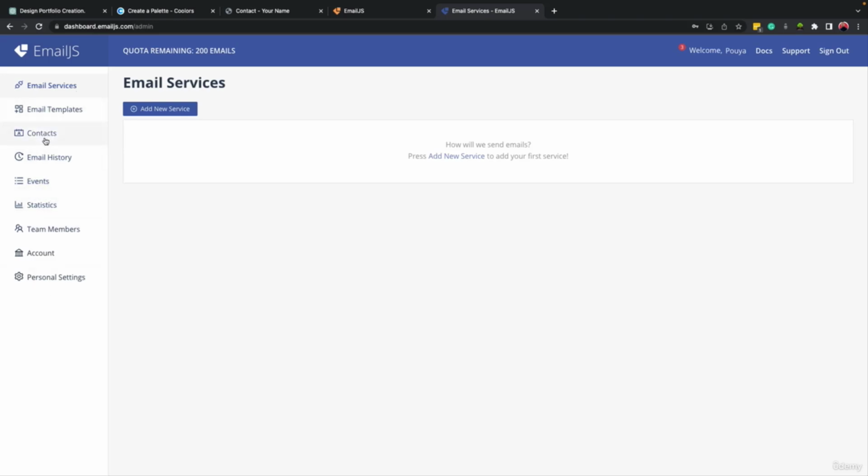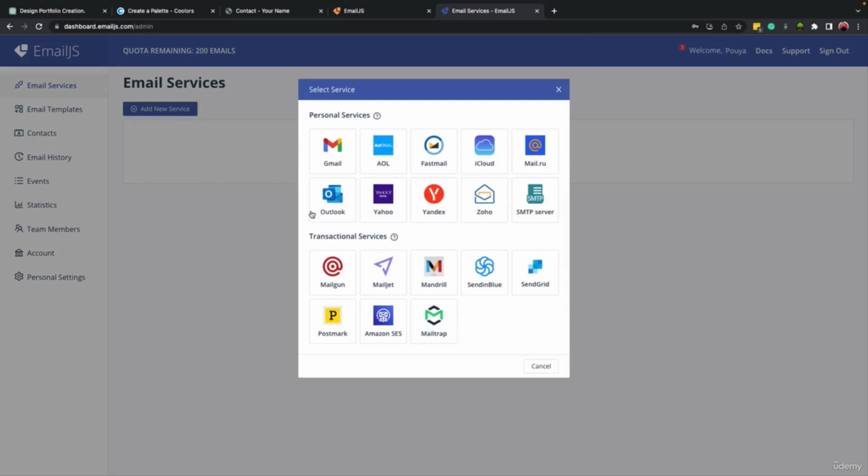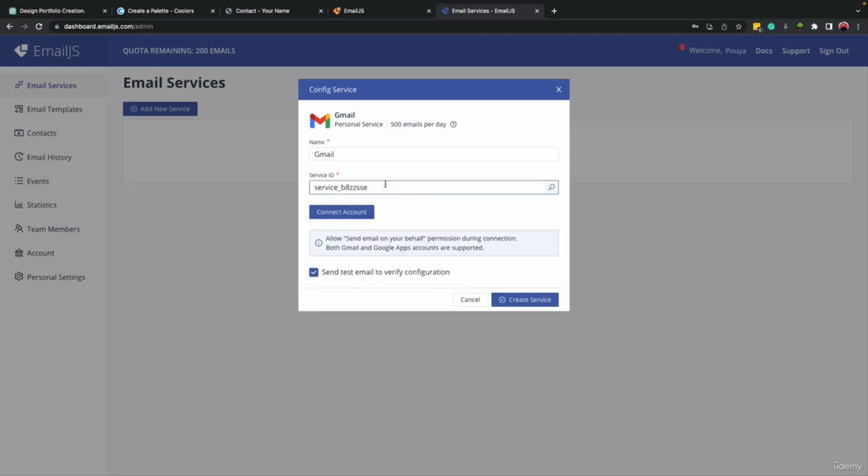We should look for a service, right? Add a new service. Here it is, okay? So here we can select some email, okay? And here there is a service ID, there is a name, and here we can click on connect account and it will open Gmail, and we can select one of our emails and connect that email to this account, as far as I understood right now.